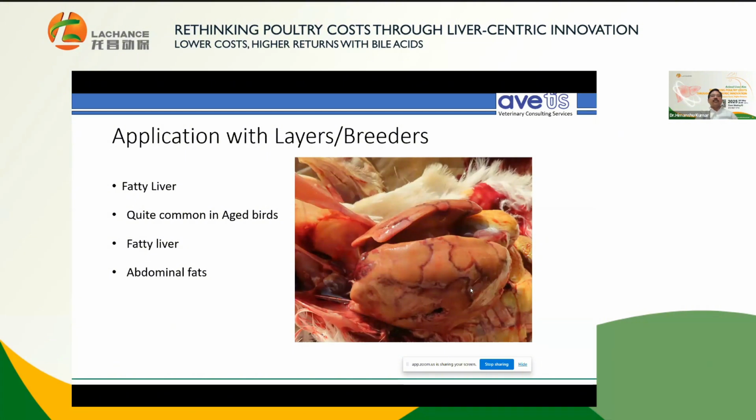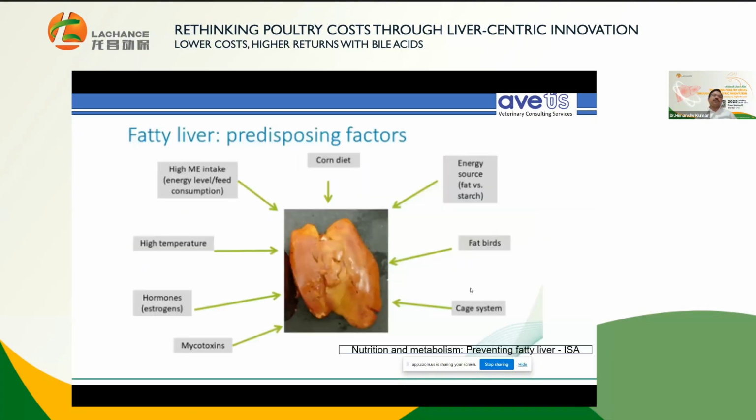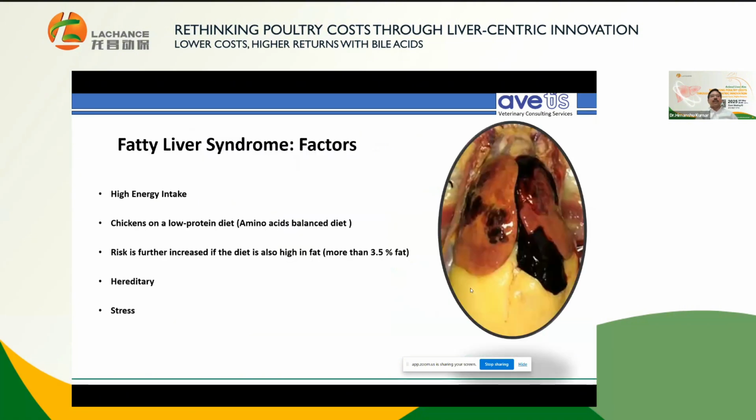And the fatty liver condition, particularly in the older birds, or abdominal deposition of fat. High energy intake, even high energy due to the type of energy source, or the balance between fat and starch. Even the cage system shows more fatty liver syndrome, and even mycotoxins that damage the liver lead to fatty liver syndrome, and even hormones as well.